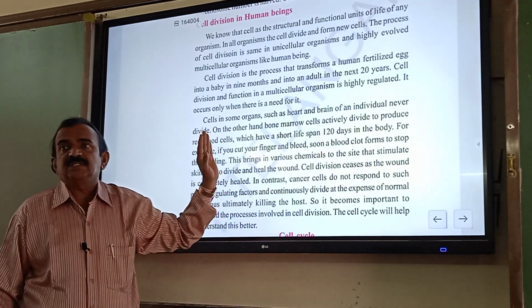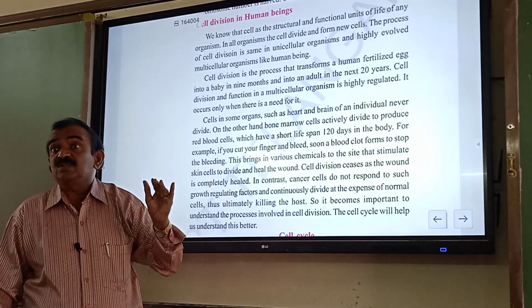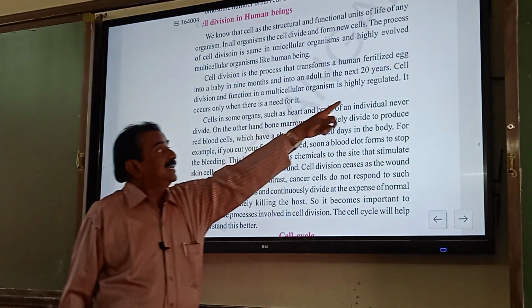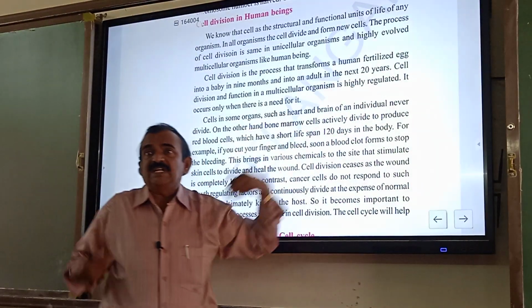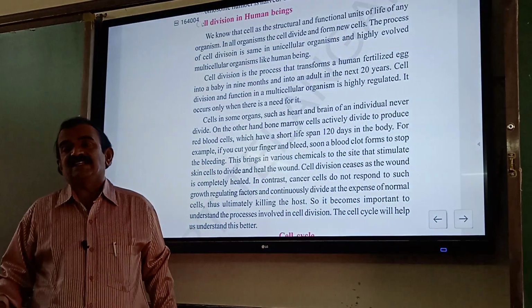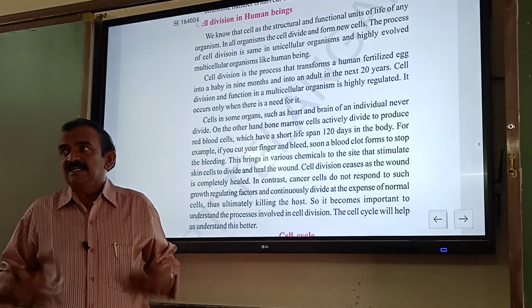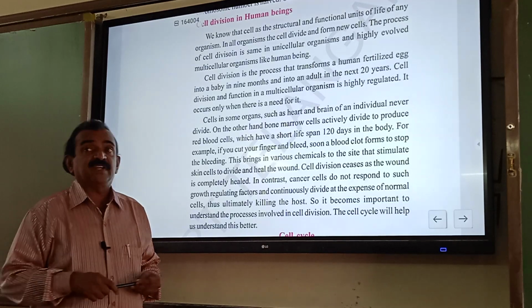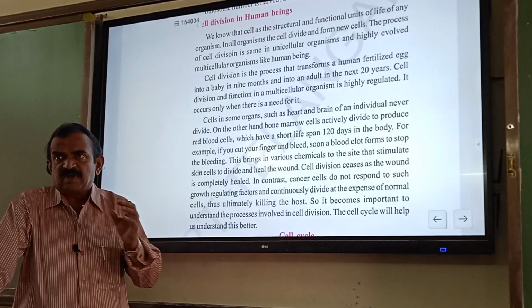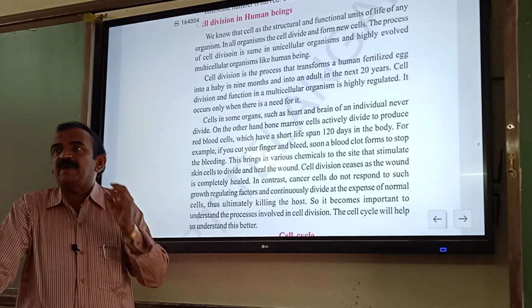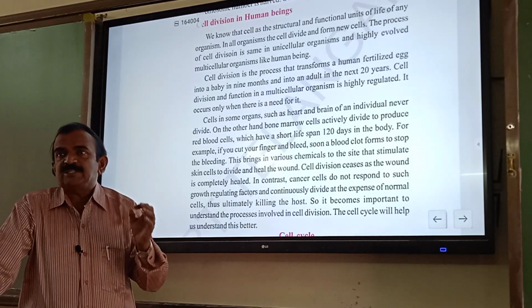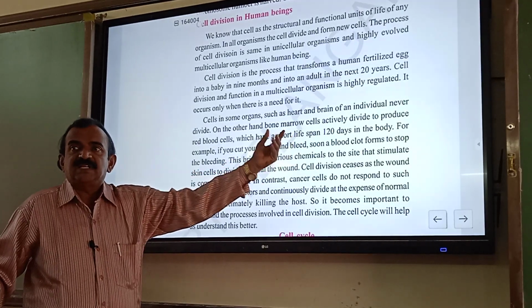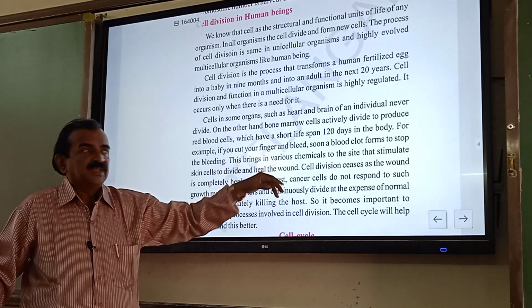So after 20 years, cell growth, cell division is regulated. So here you see cell division is highly regulated. Cell division takes place in the body whenever necessary, but does not divide continuously. And here I am telling you the lifespan of RBC, red blood cells, is 120 days. After 120 days, RBC cells are destroyed in the liver.